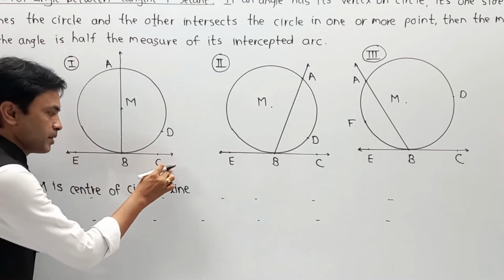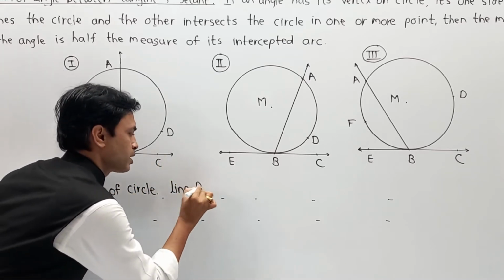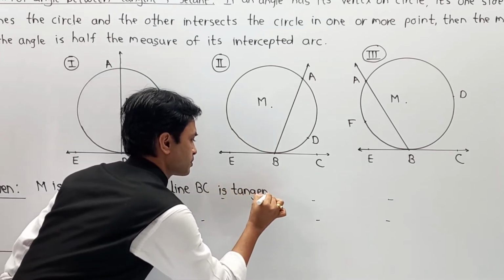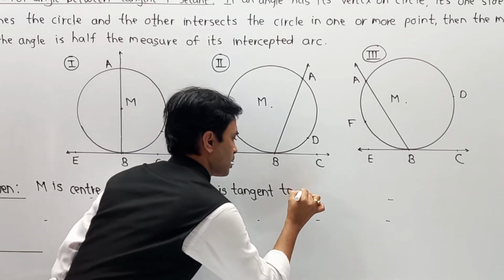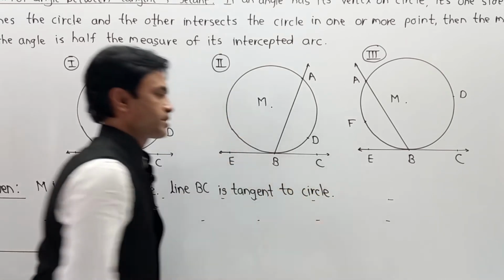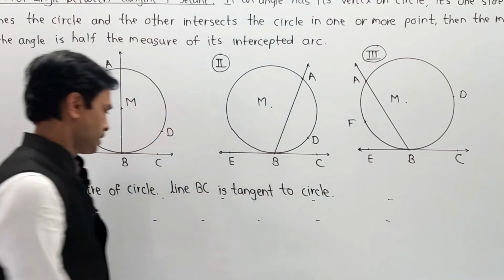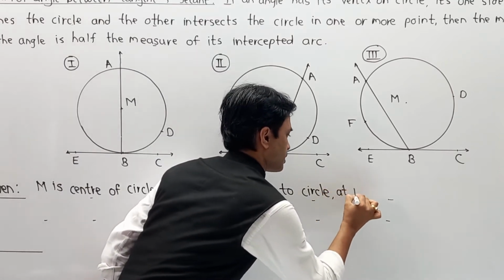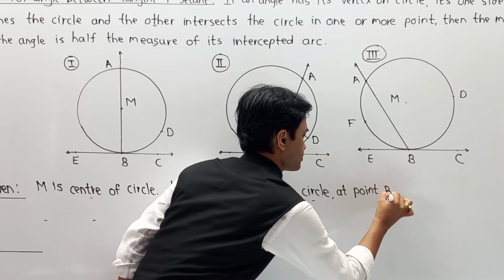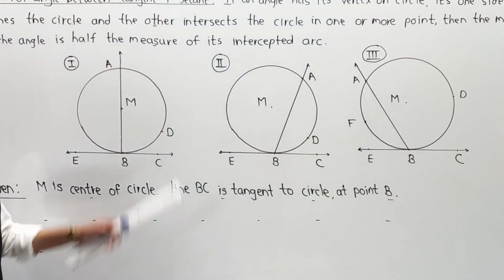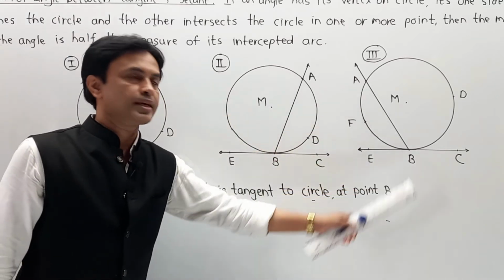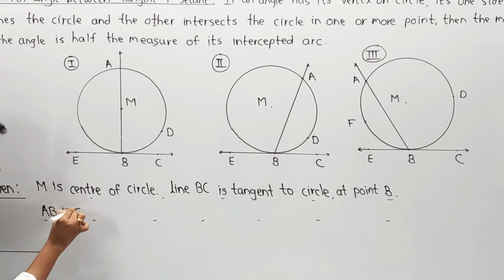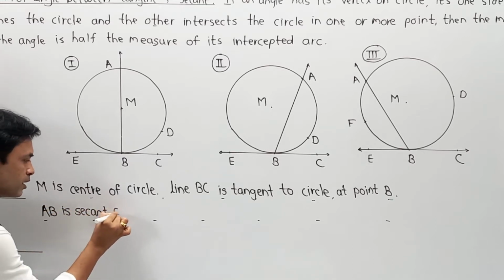I am calling it EC or BC, so I am using the word line BC is tangent to the circle, and it is tangent to the circle at point B. So I am going to write: line BC is tangent to the circle at point B. Now as per your diagram, AB is nothing but a secant. So I am going to write: AB is a secant of the circle.